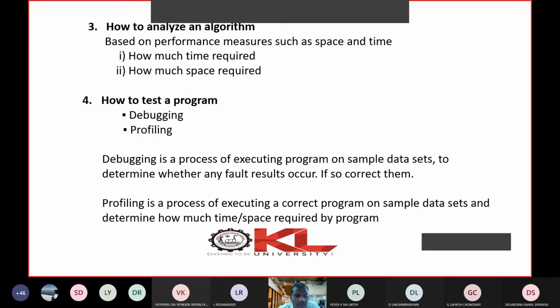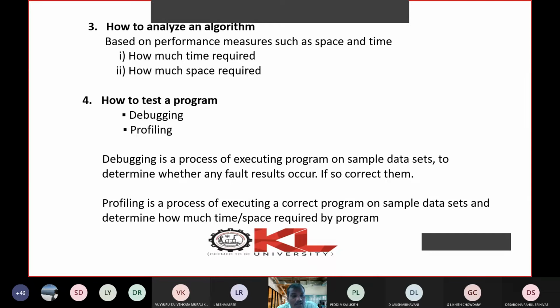Debugging is the process of executing a program on sample data sets to determine whether any faults occur, and if so, correct them. While executing, if any faults are there, just identify those faults. That is the process of debugging.